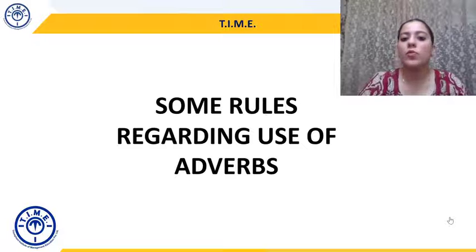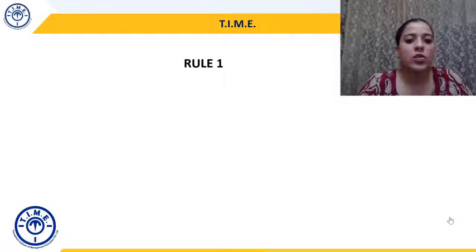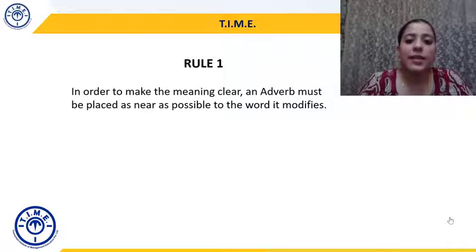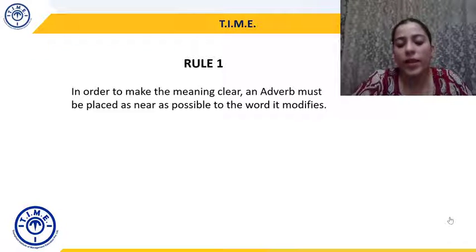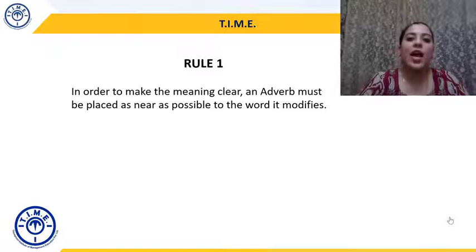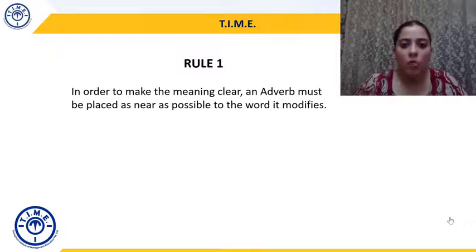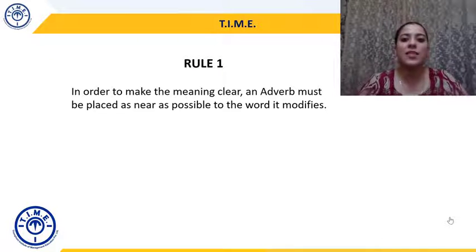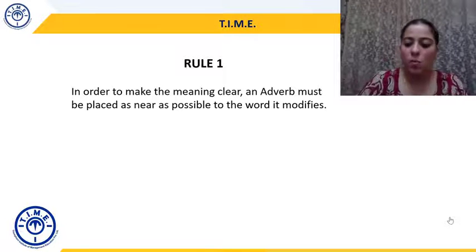Okay. Some rules regarding use of adverbs. So now we are going to study how adverbs are used in sentences, or some of the rules that we should remember when we use adverbs. Okay. So rule number 1. In order to make the meaning clear, an adverb must be placed as near as possible to the word it modifies. Why are we talking about as near as possible? Because, of course, we cannot go against the rules of grammar. We cannot modify the meaning. So, while keeping the meaning intact, we should try to place the adverb as close as possible to the word it is trying to modify.